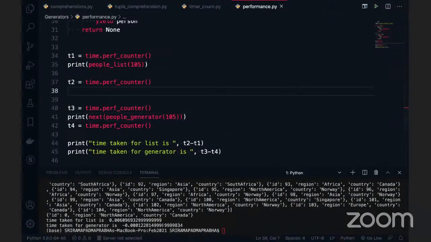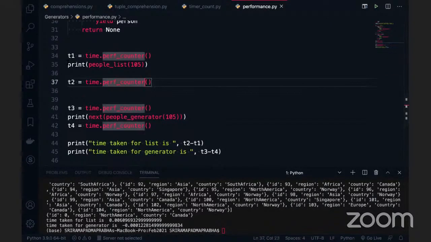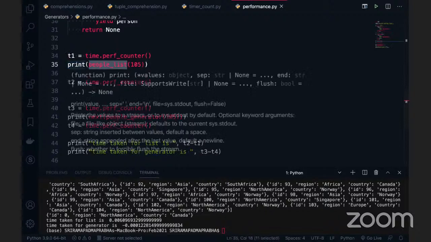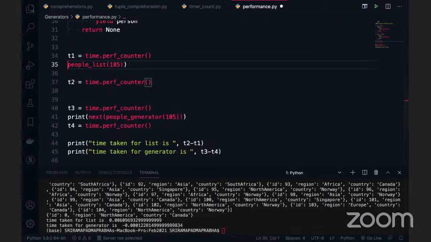Of course, it will be less only. Whatever he said is correct. This time I will use for i in, and I will delete this print statement, for each person, so that we can iterate in the people's list of 105.